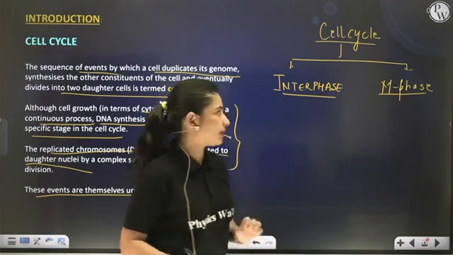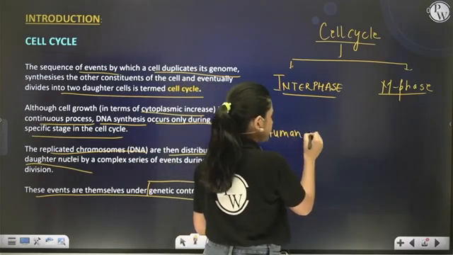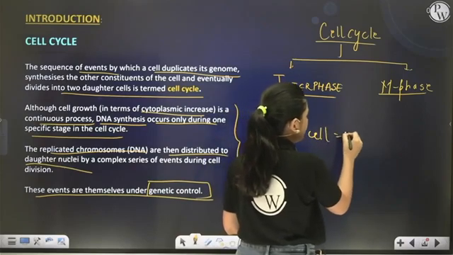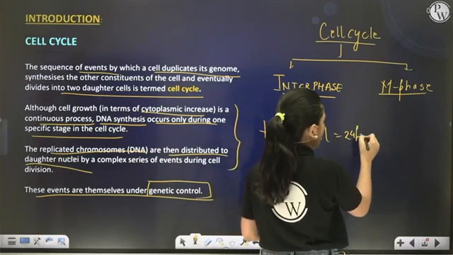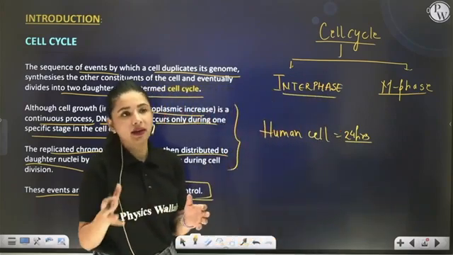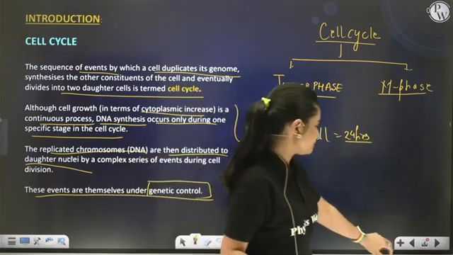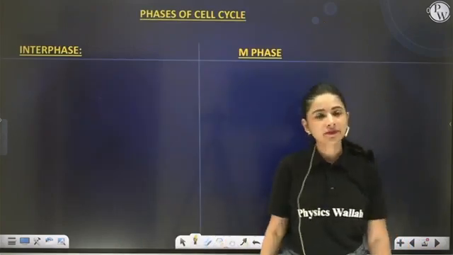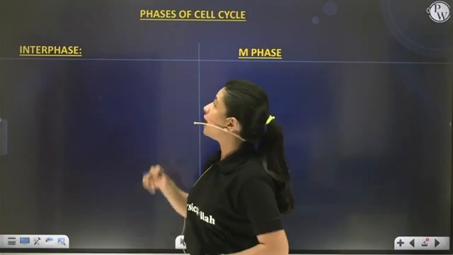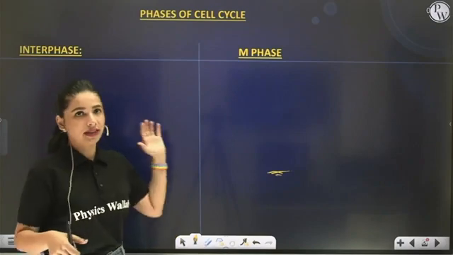So you have to remember that a human cell divides every 24 hours. And this time is not fixed for every cell. It is variable, and it varies from species to species. Clear? Okay, very good.